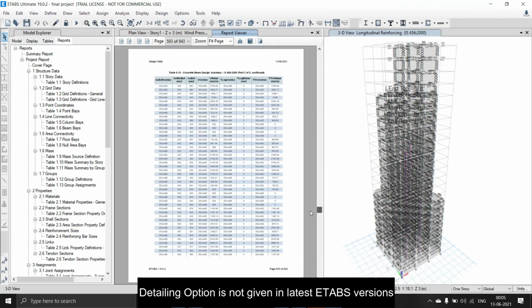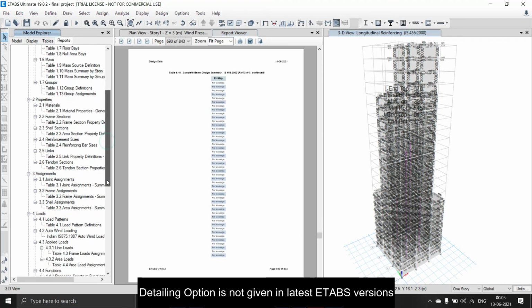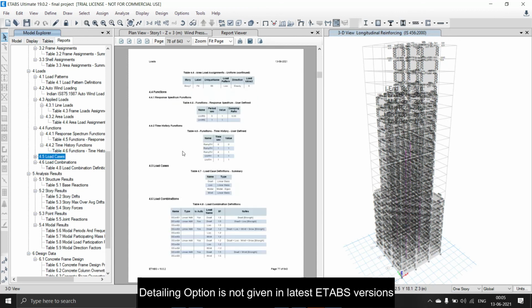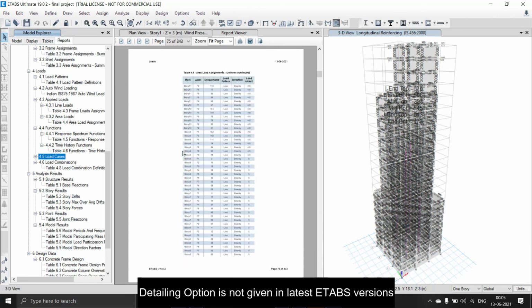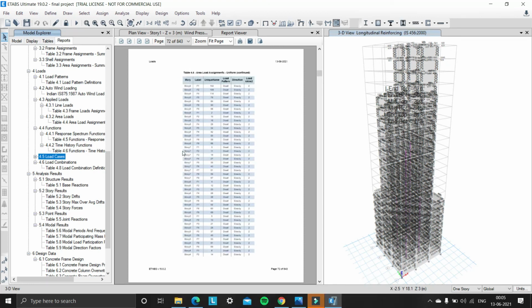Then there are properties, assignment loads, and applied loads, and load cases also. So here we can see the load cases. So this is the final project on 23-story tall building design by Skyfi Labs. So thank you.